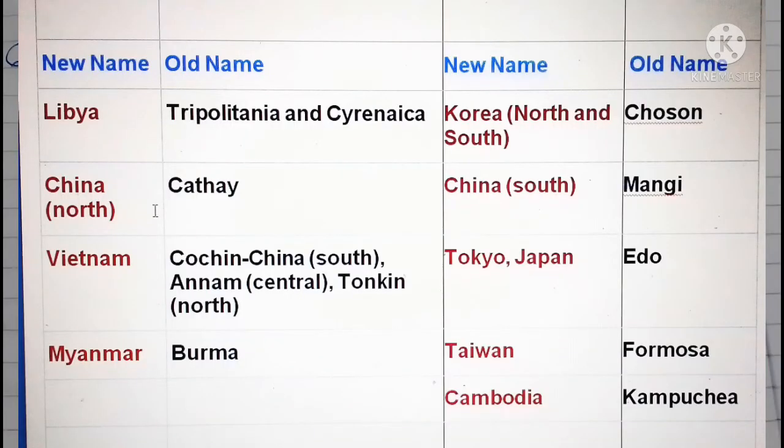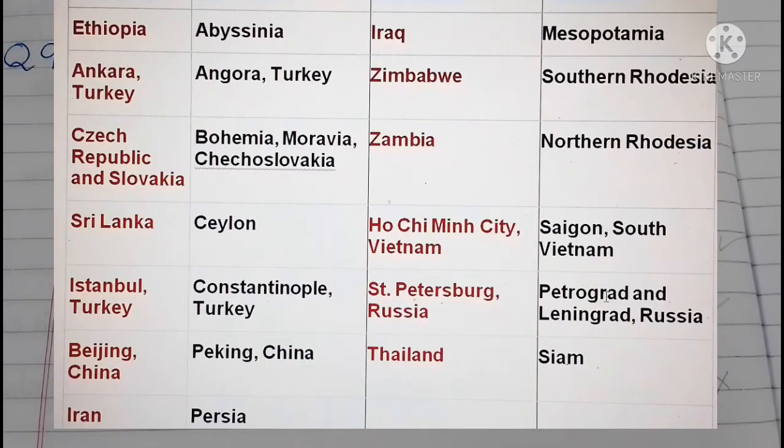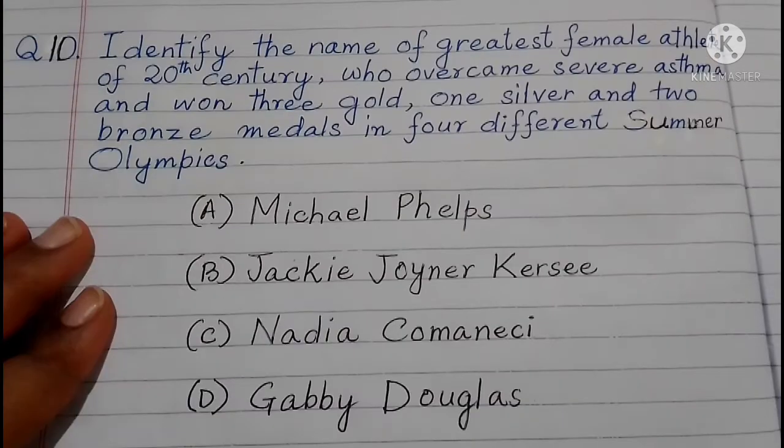So friends, we can see the list of some countries having new names and earlier names. You can take a screenshot of these tables for further information and for attempting other questions on this topic in future.